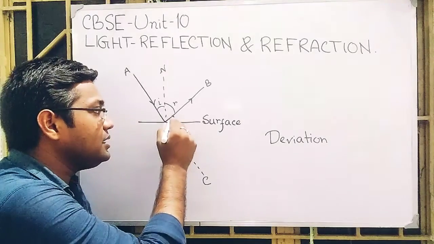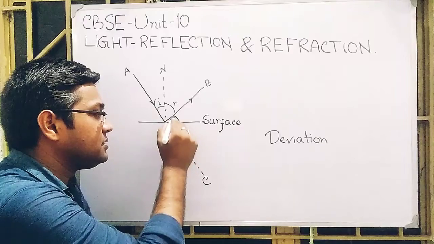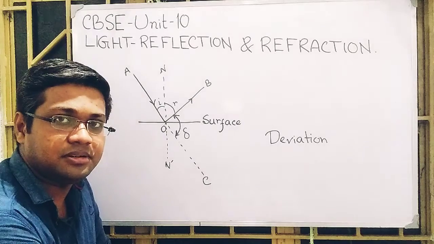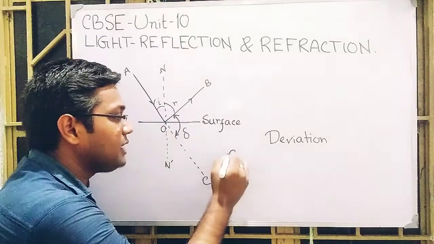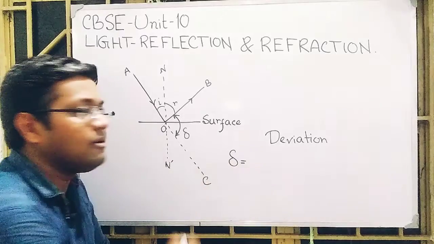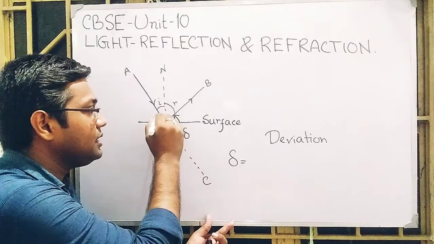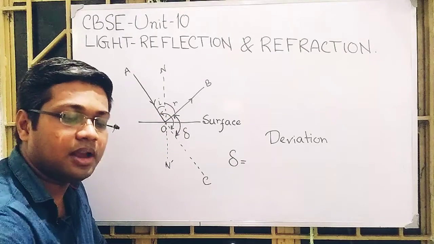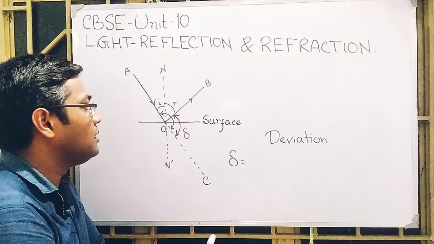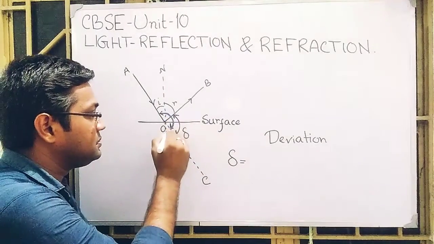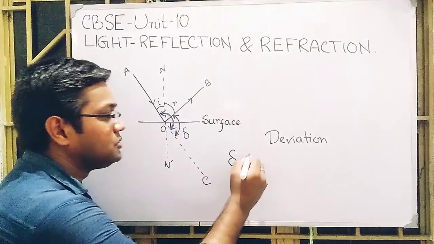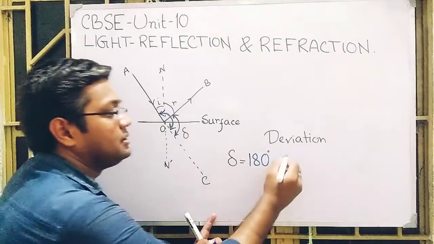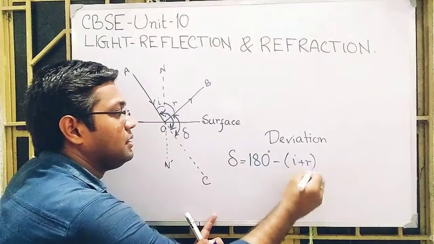So it is deviated by this much, and the angle formed here is called the angle of deviation. This angle of deviation can be calculated this way: this angle should be 180 degrees, so the deviation is 180 degrees minus (i plus r).